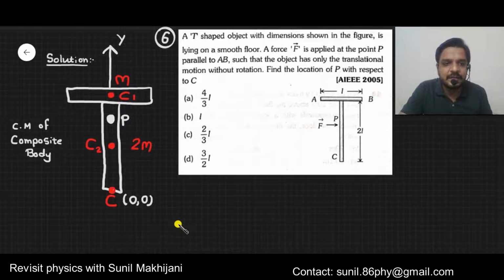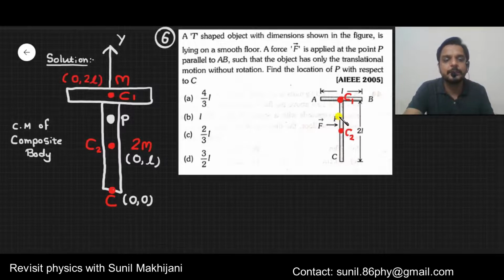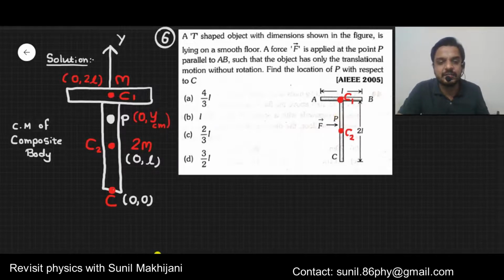That's it. Now anybody can understand the coordinates of C2 will be 0 comma L. Now look at C1. In this diagram, C1 will be somewhere here and C2 will be somewhere here. So it is clearly visible, C1 is at a distance of 2L. That's why the coordinates of C1 will be 0 comma 2L. The coordinates of point P are 0 comma YCM, because P is the center of mass.